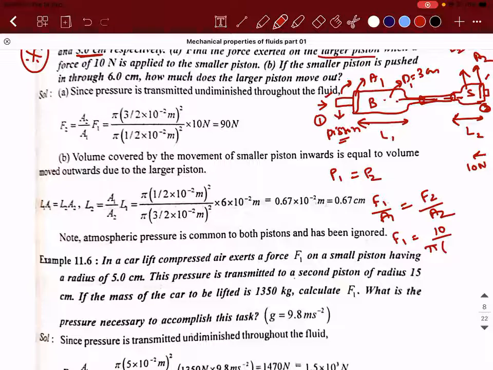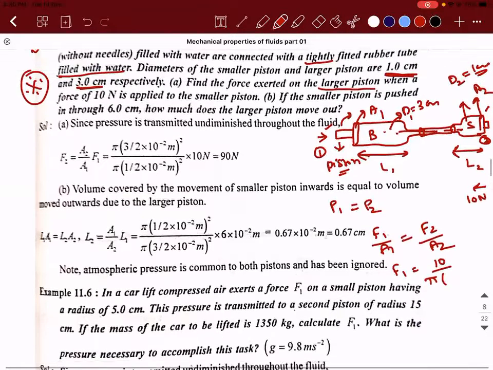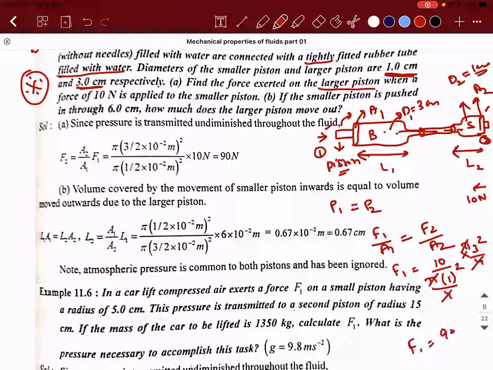I'm not converting it to centimeter or meter because A1 and A2 will have the same unit, they will get cancelled. So there is no point in converting it to meter. So F1 equals 10 times pi into 3 square divided by 4, divided by pi into 1 square divided by 4. 4 and 4, pi and pi are gone. So F1 will be how much? 90 Newton.